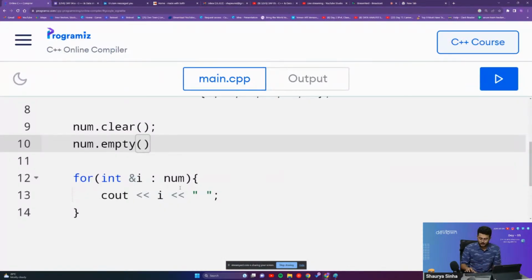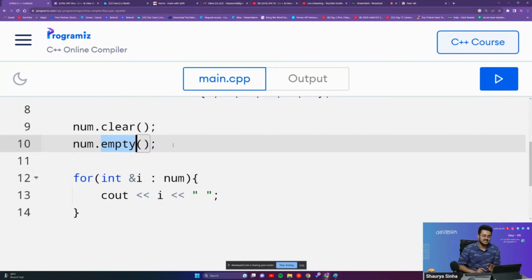These are two very different attributes out there, guys. Num.clear deletes all the elements present in the vector. It makes the vector empty. Num.empty basically tells you whether the vector has some elements inside of it, or is it empty.